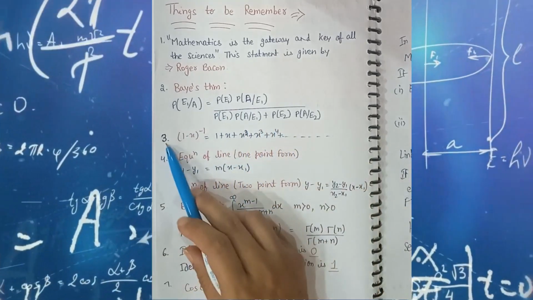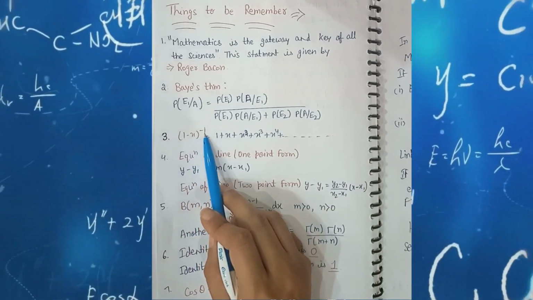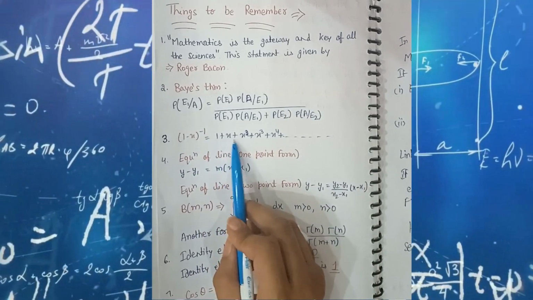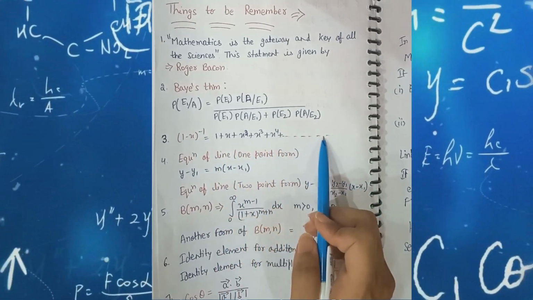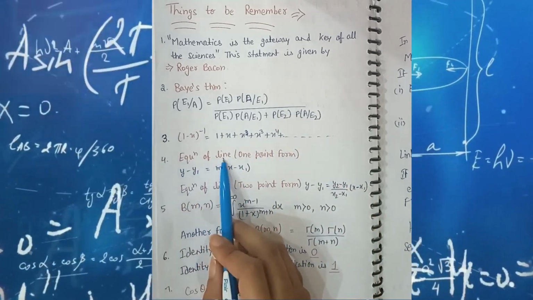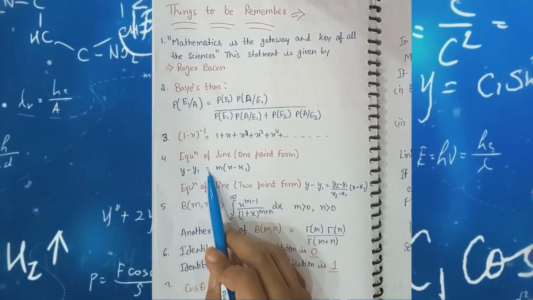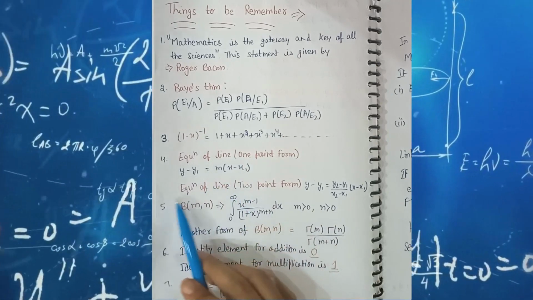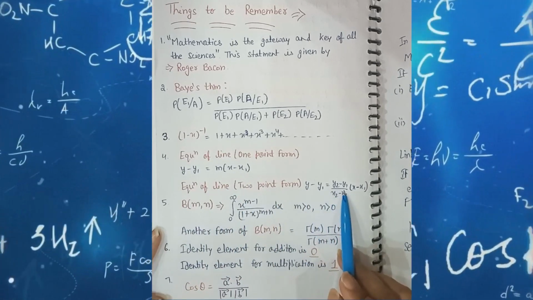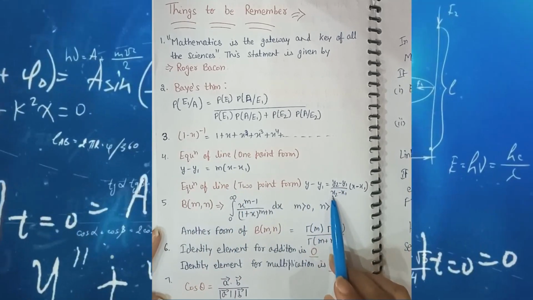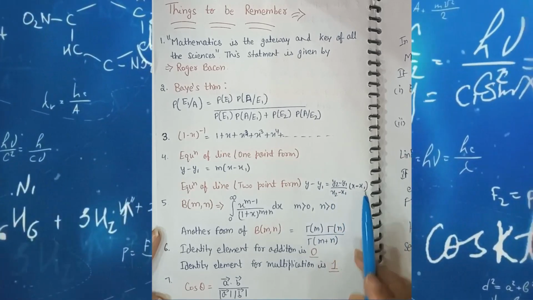E2. Third one is the expansion: 1 minus x whole raised to the power minus 1 is always equal to 1 plus x plus x square plus x cube plus x raised to the power 4 and so on. Fourth one is the equation of a line in one point form: y minus y1 is equal to m bracket x minus x1. Equation of a line in two point form is y minus y1 is equal to y2 minus y1 divided by x2 minus x1 bracket x minus x1.